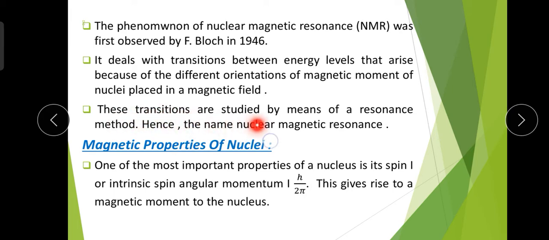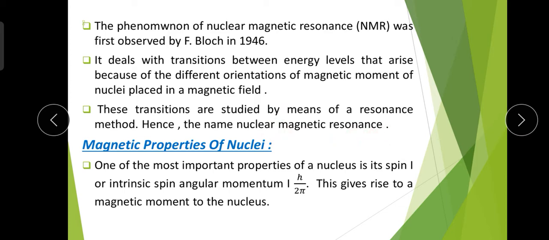These transitions are studied by means of the resonance method, hence the name nuclear magnetic resonance. Why do we call this spectroscopy nuclear magnetic resonance? Because here we study the magnetic moment of the nuclei, and what happens if we place the sample in an external magnetic field, how it reacts with the radio frequency. All this happens at a particular condition, known as the resonance condition. So we call it nuclear magnetic resonance.